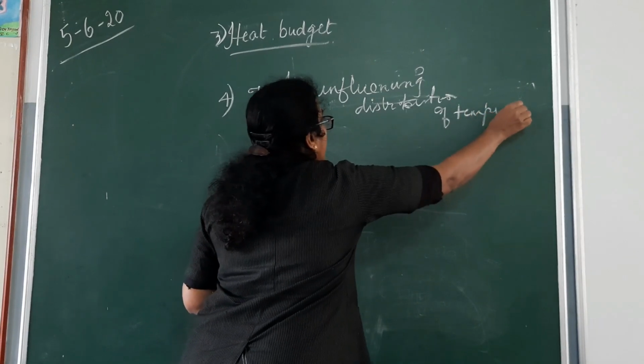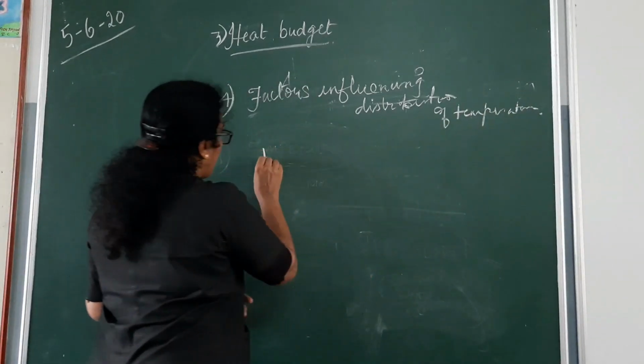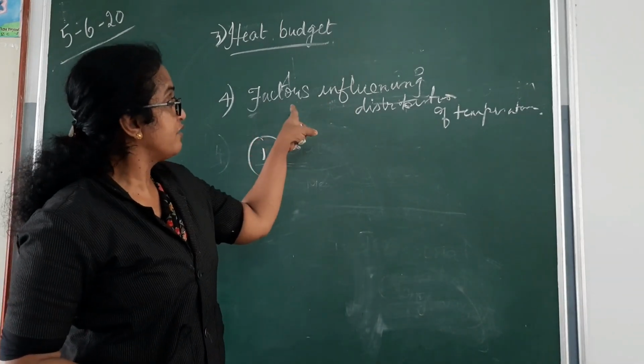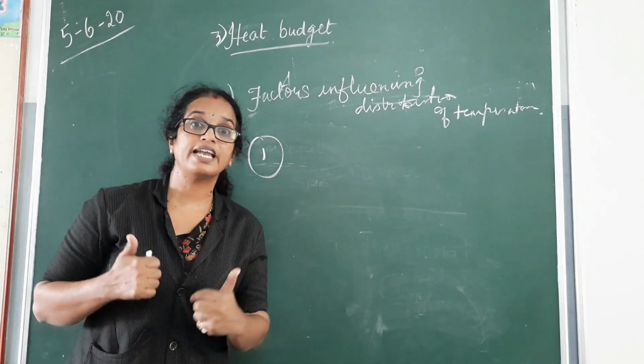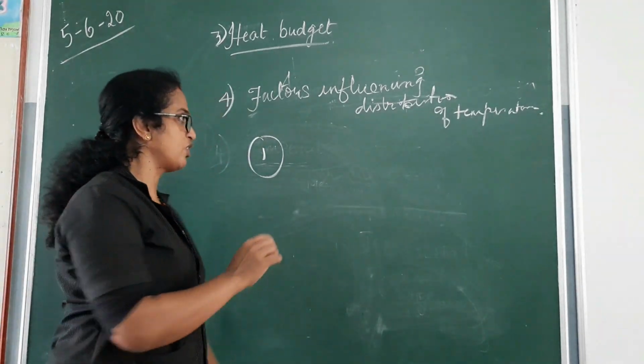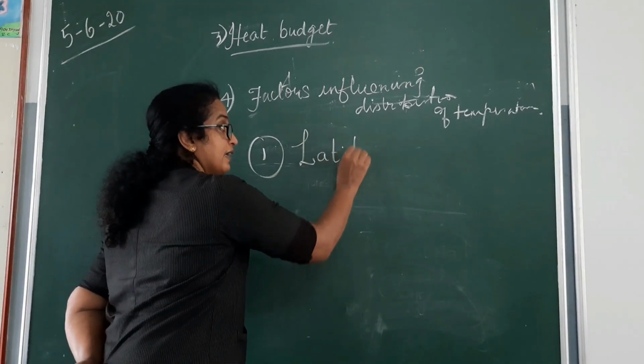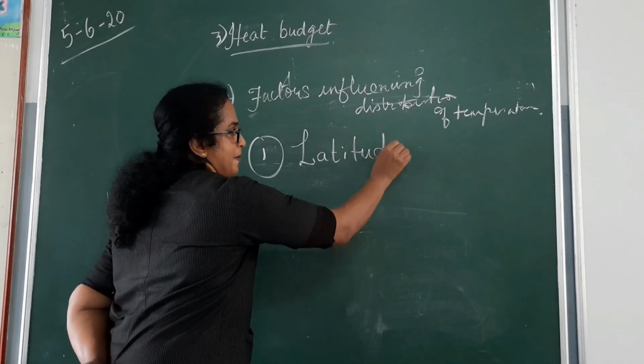Number one, the first factor is latitude.